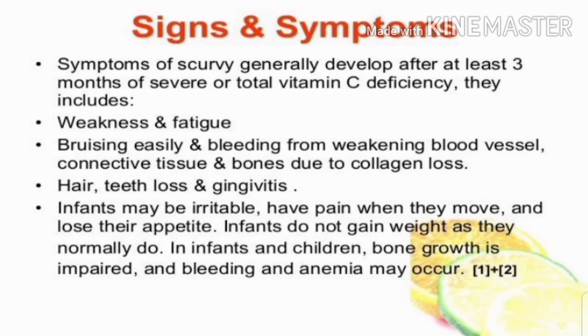Infants may be irritable, have pain when they move and lose their appetite. Infants do not gain weight as they normally do, and children's bone growth is impaired, and bleeding and anemia may occur. So to prevent this disease, we should eat food items rich in vitamin C. For example, citrus fruits, gooseberry, tomato, cauliflower, cabbage, spinach, sprouted grains and pulses, etc.